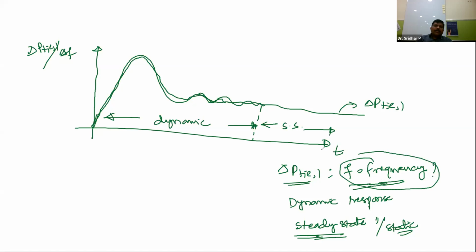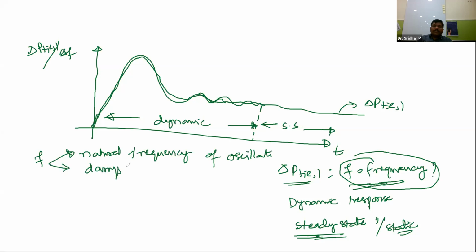From the basics of control theory, we know that there are two frequencies: the natural frequency of oscillations and the damping frequency of oscillations.